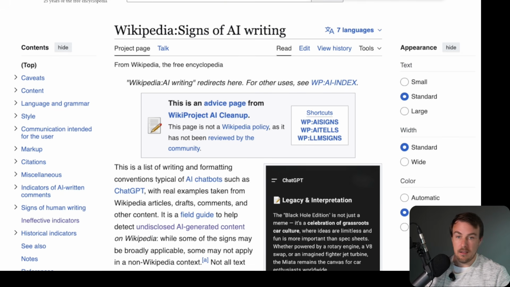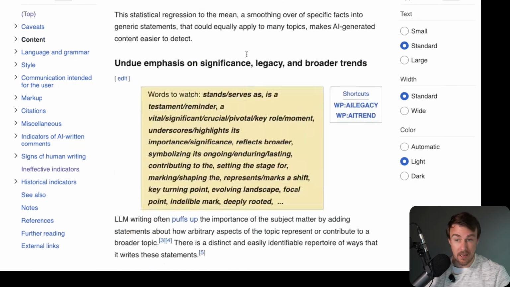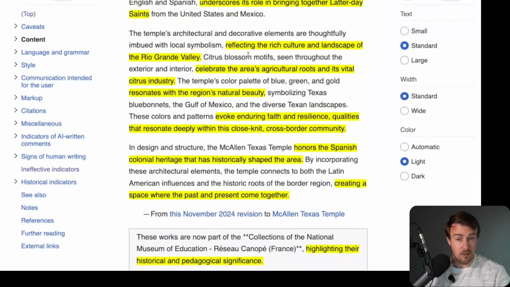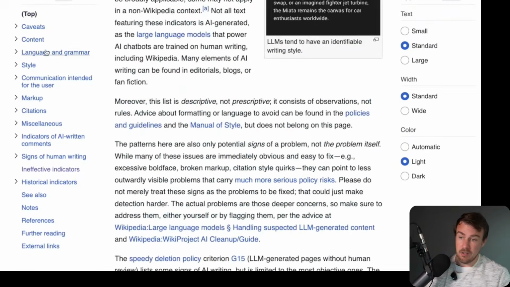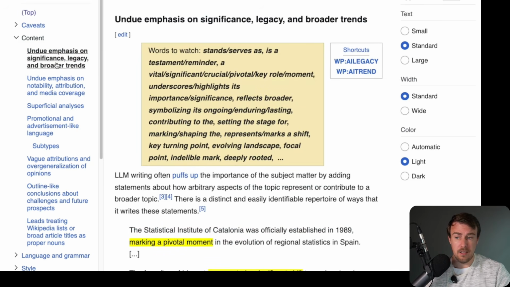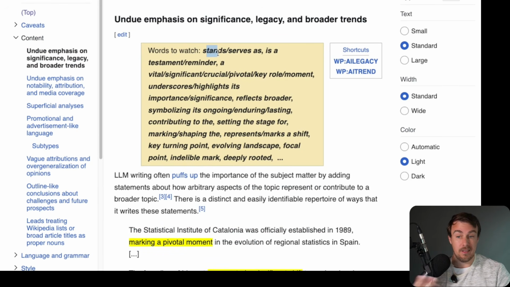This is the full list, Wikipedia Signs of AI Writing. This is an incredibly extensive guide. Again, this is about 15,000 words. It goes on and on and on. But you can see on the left-hand side, we have things like content, undue emphasis on significance, legacy, and broader trends. So words to watch for: stands, serves as, is a testament / reminder, a vital, significant, pivotal, key role, moment, underscores, highlights, etc. Represents, marks a shift, a key turning point.